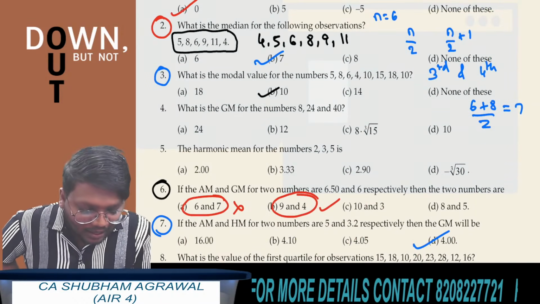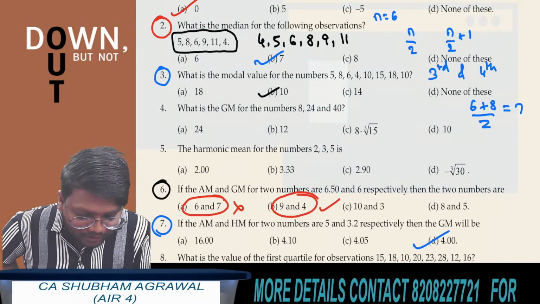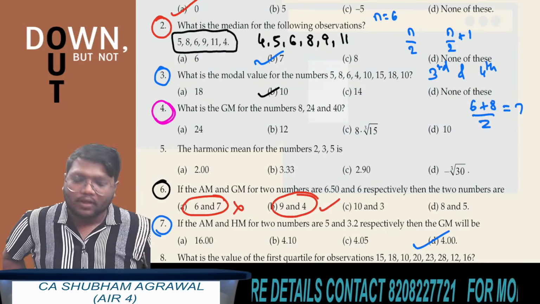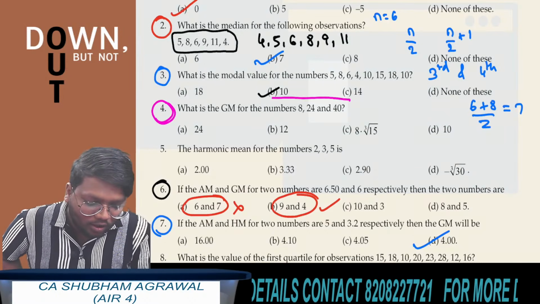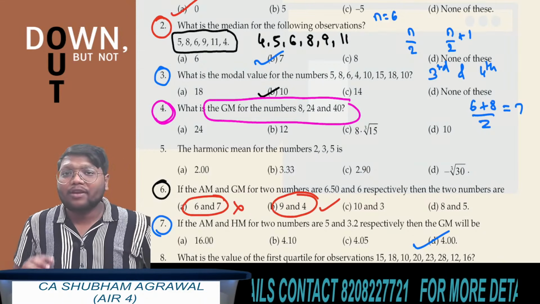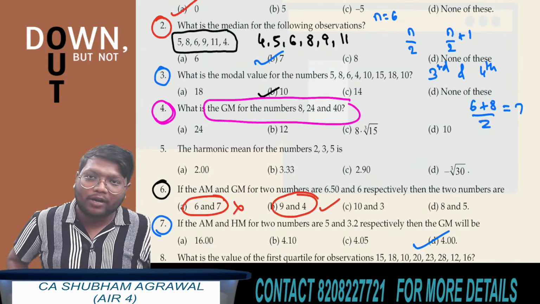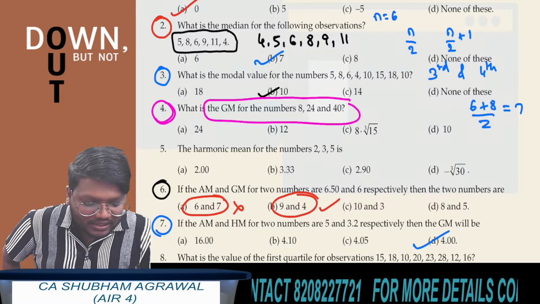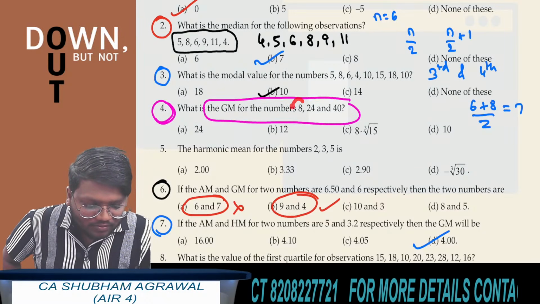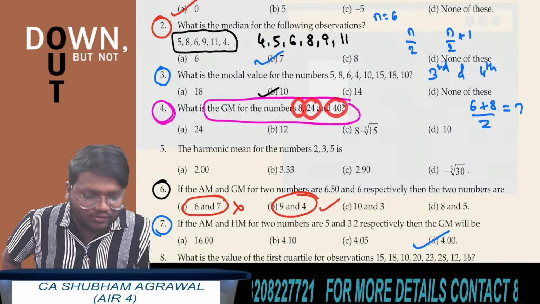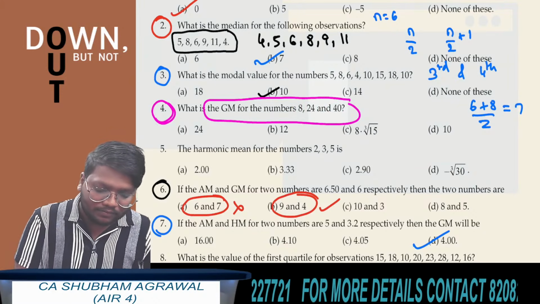Clear? I am taking one more question from set B. This is question number 4. You have to find the geometric mean for 3 observations: the numbers 8, 24 and 40. The value of the first observation is 8, the value of the second observation is 24 and the value of the third observation is 40. You have to find the geometric mean.